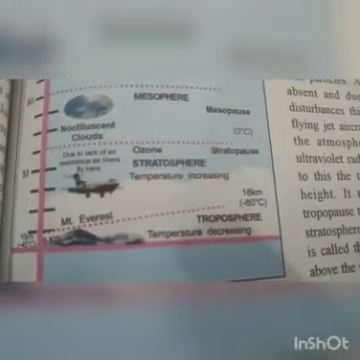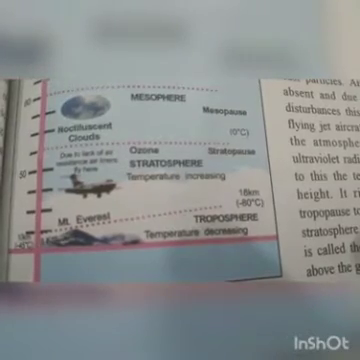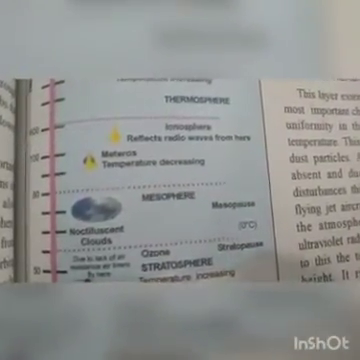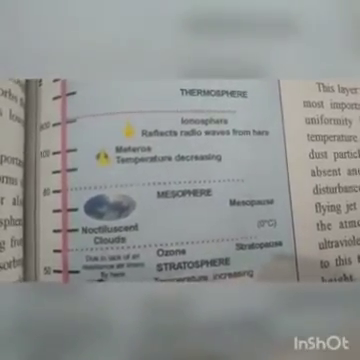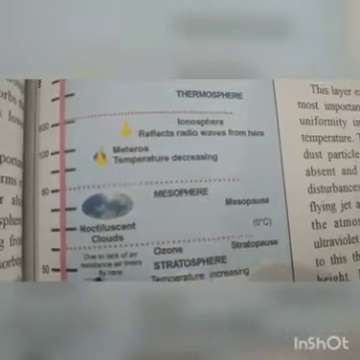This layer contains most of the atmospheric ozone, which absorbs the UV rays, that is, ultraviolet radiation coming from the sun. Due to this, the temperature rises with increasing height. It rises from about minus 80 degrees Celsius at the tropopause to about 0 degrees Celsius in the upper part of the stratosphere.